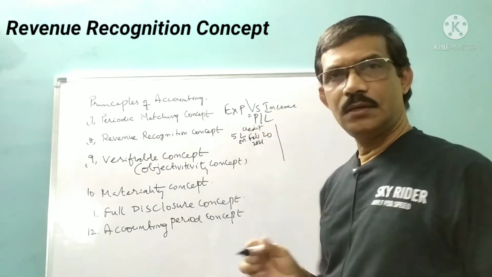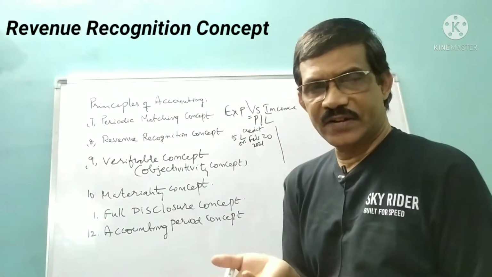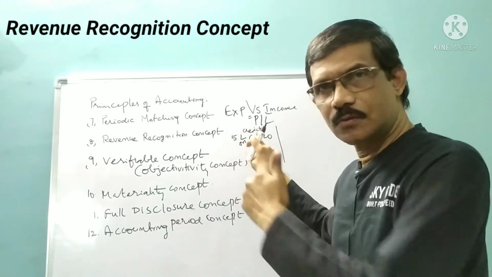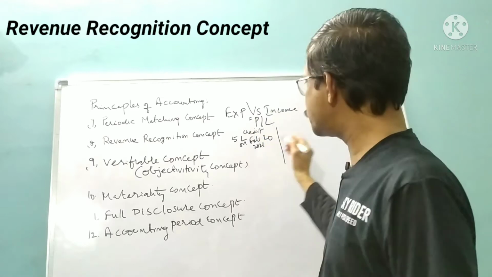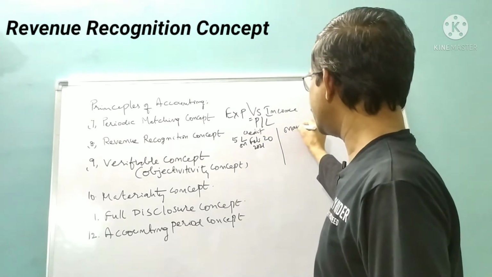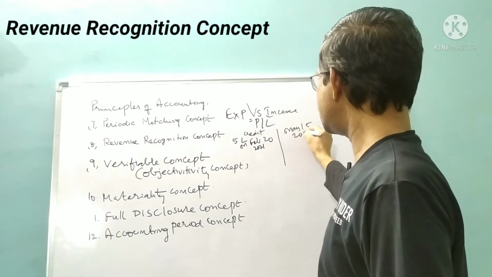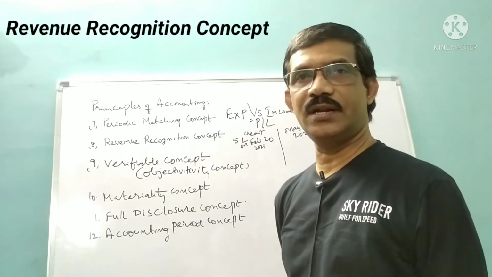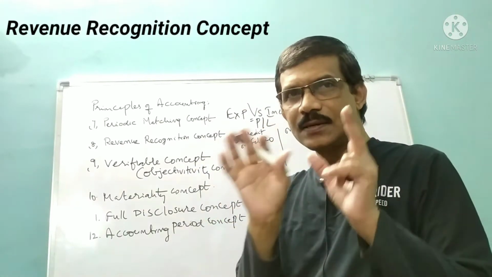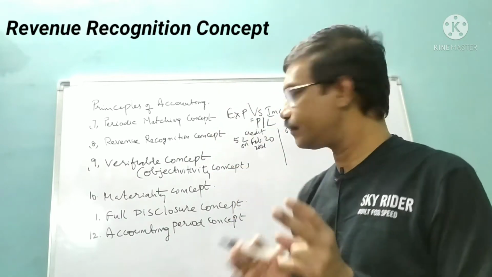So that means you don't get the amount on February 20th. And this person who purchased from you promised that he would pay the amount on May 15th, 2021. Now please closely observe the example.